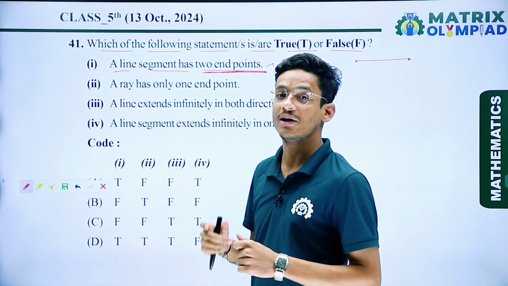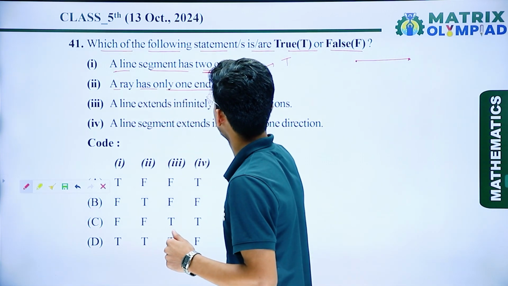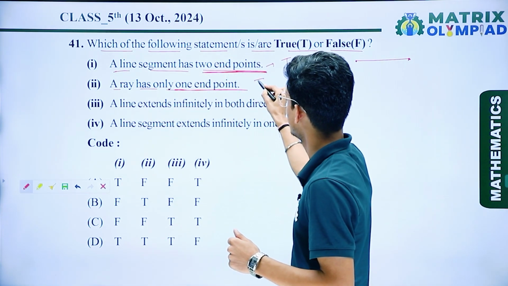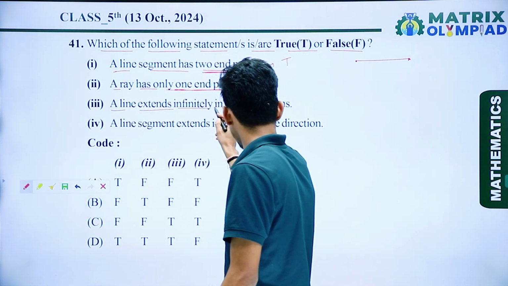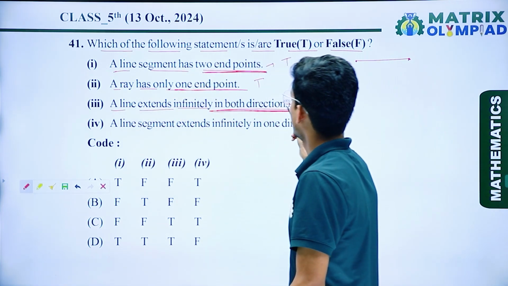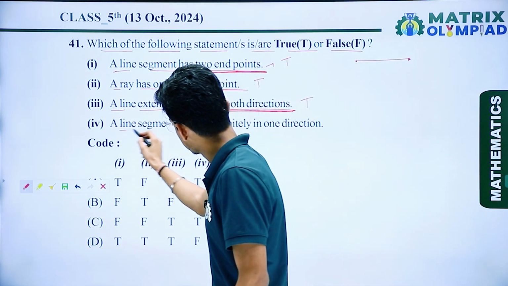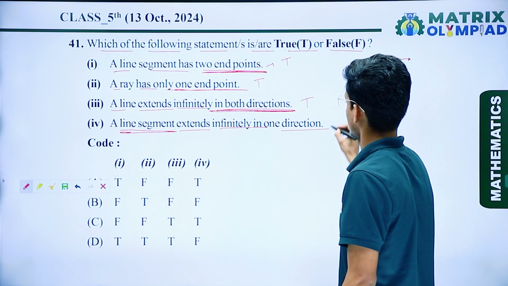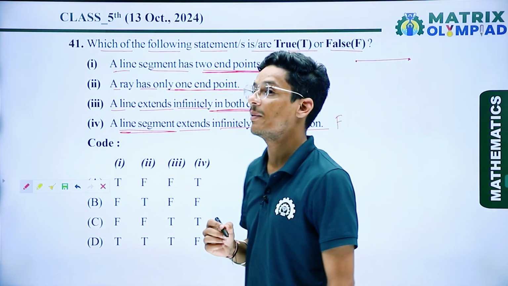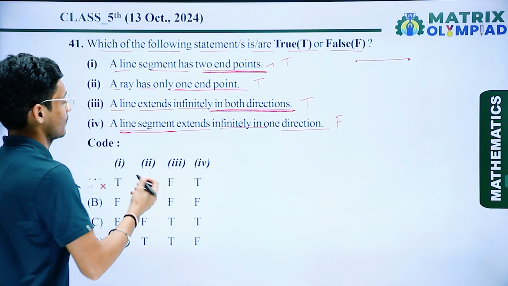If I talk about the second one, a ray has only 1 endpoint. Yes, this one is also true. And if I talk about the third one, a line extends infinitely in both directions. So this one is also true. A line segment extends infinitely in one direction. No, this one is false, because a line segment has a fixed length, so we can't extend it.